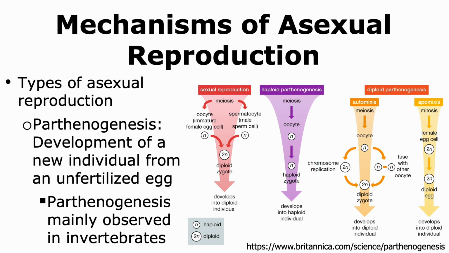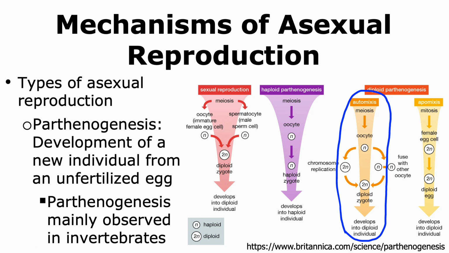We can also have instances where diploid parthenogenesis occurs. In such a case, an egg is formed and that egg is able to either fuse with another oocyte or replicate its chromosomes to become diploid and thus form a diploid zygote.